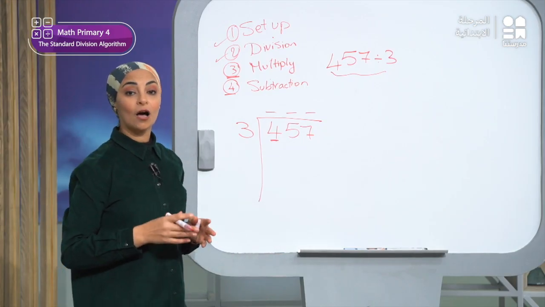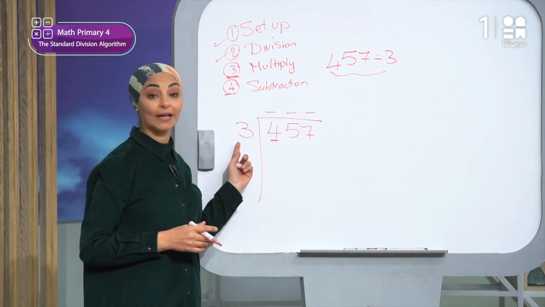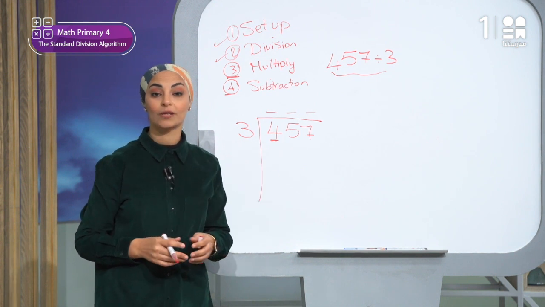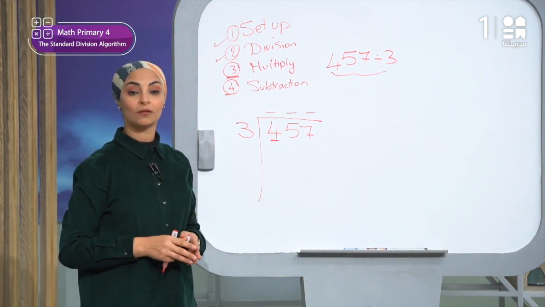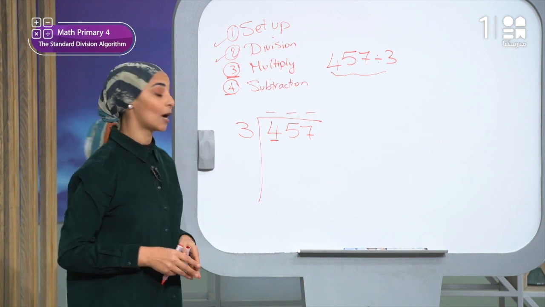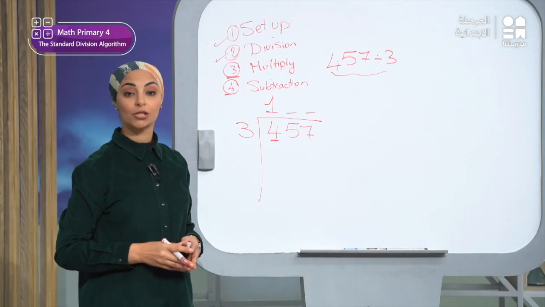Then ask yourself, how many 3s are in 4? Yes, I know that the 4 has only one 3 with a remainder of 1. Where will I write the answer? I will write the 1 up here. Then what should I do?